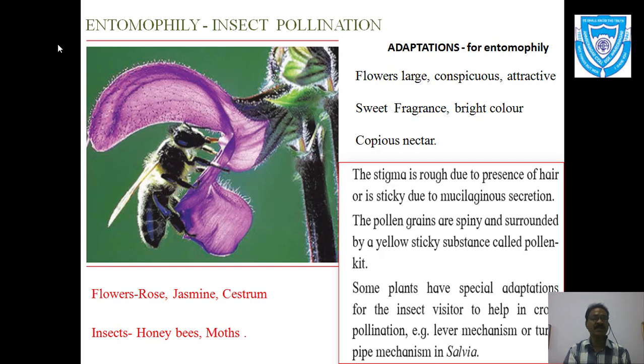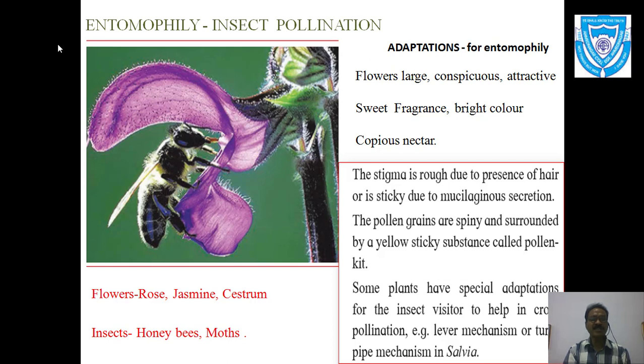the insects. That means the parts of the insects, and they may be surrounded by a yellow sticky substance called pollen kit. So all these sticky substances, it may be on the stigma, it may be on the anther or the pollen grain, that increases the chances of pollination.